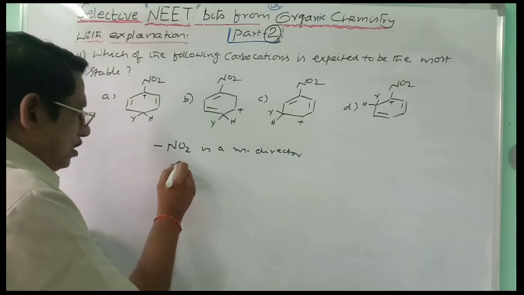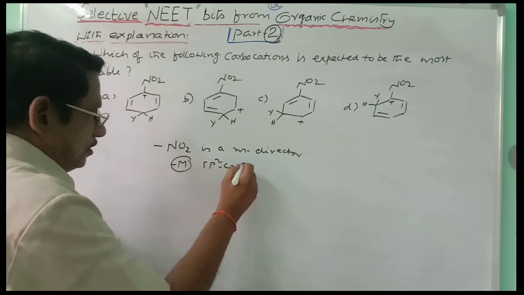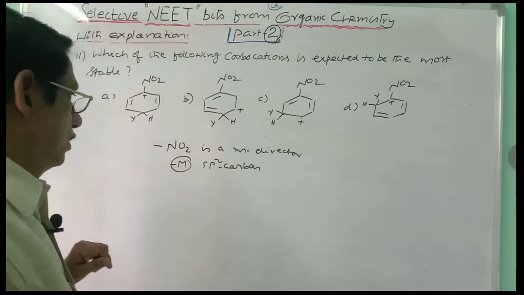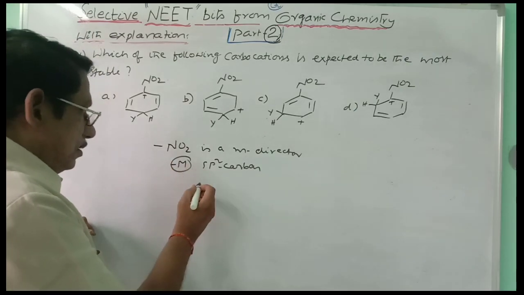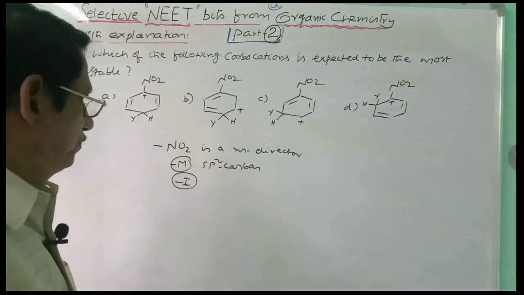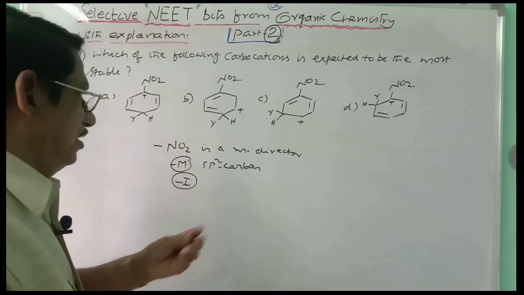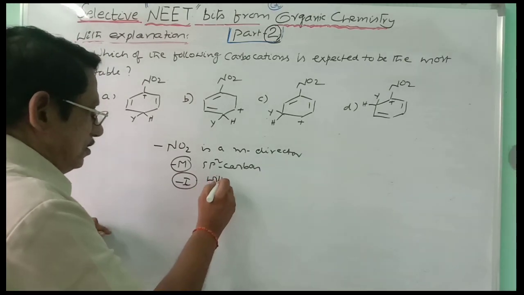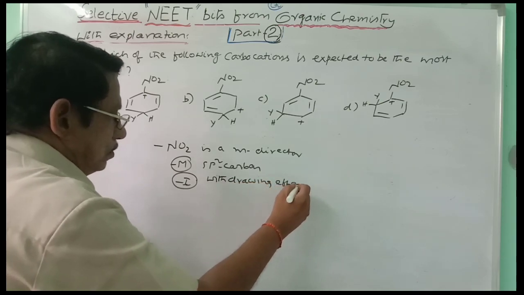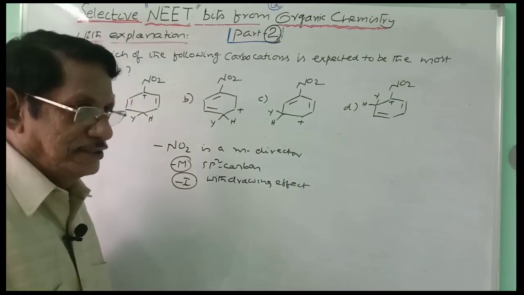Why? Because it is having a minus mesomeric effect when attached to sp2 carbon. In the benzene ring, all the carbons are sp2 carbons. And minus I will also be there because it is having greater electronegativity. Mostly for sp2 carbon, you have to consider the minus mesomeric effect, electron withdrawing effects. Minus means all these are nothing but electron withdrawing effects. So due to the electron withdrawing effect, the benzene ring is deactivated.